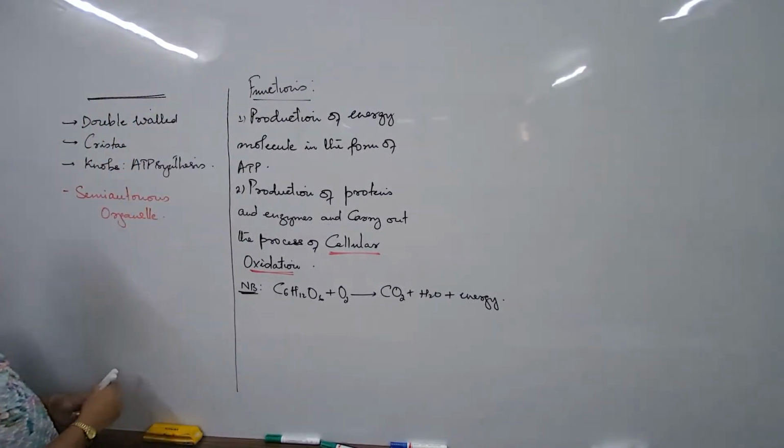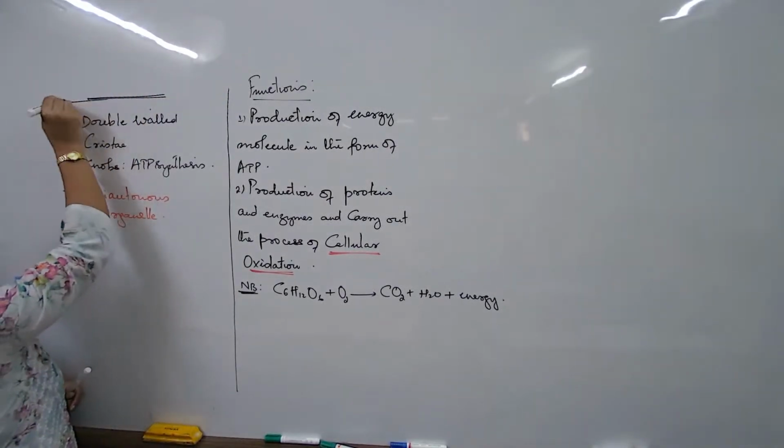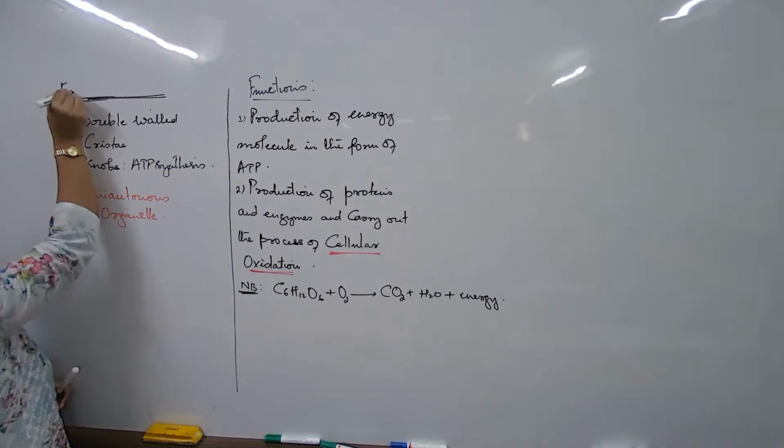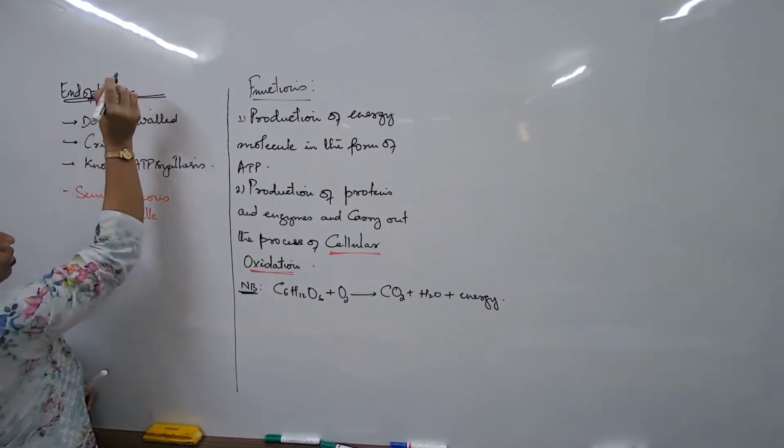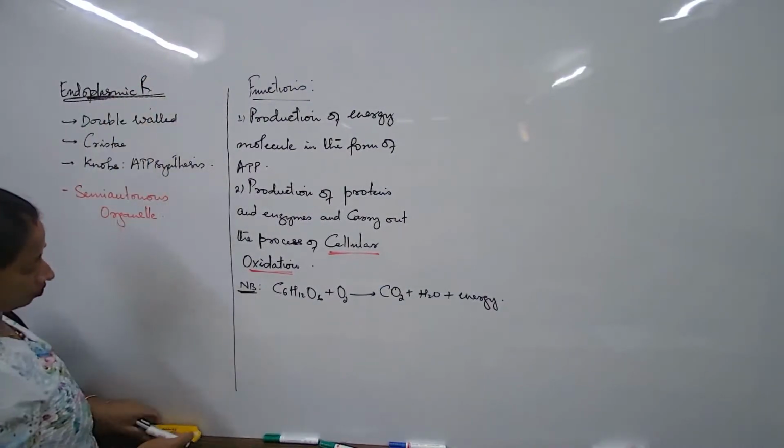All of them are more or less related. So let us start with the next organelle, endoplasmic reticulum.